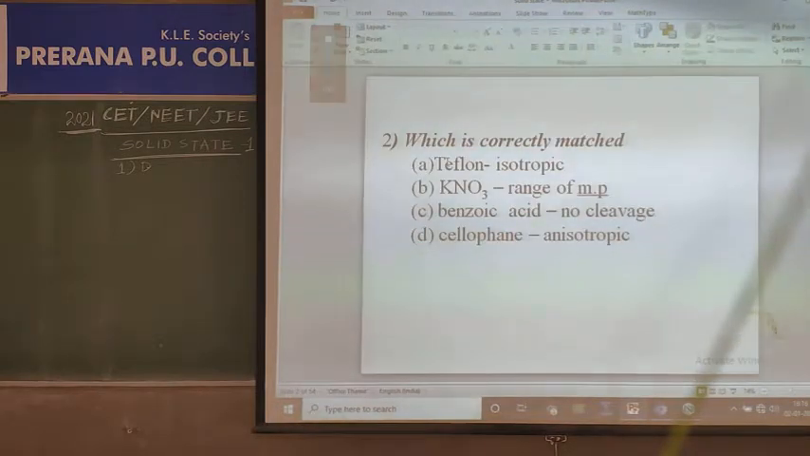which is correctly matched. Teflon is a polymer. Polymer is amorphous, that is isotropic. Correct. Next, KNO3. That is a crystalline solid with a sharp melting point, so that is wrong. Benzoic acid is also a crystalline solid. It has cleavage property, so it is also wrong. Cellophane is a polymer and it is isotropic. It is also wrong, anisotropic is given.